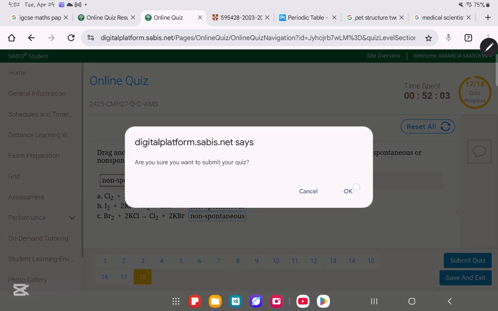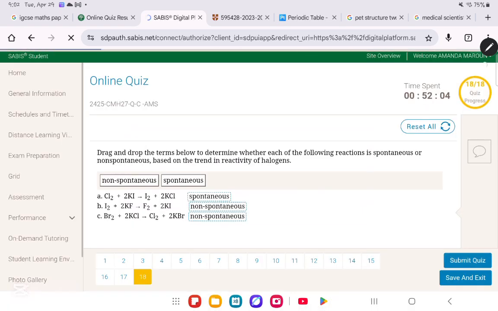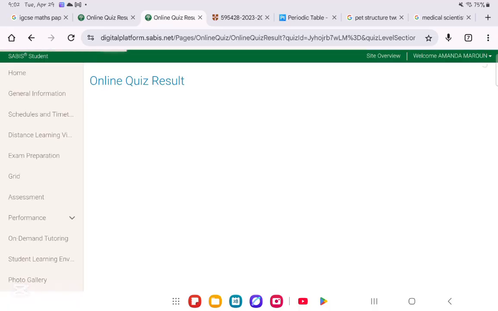So let us submit and hopefully we don't have any mistakes. And great, thank God we don't have any mistakes.